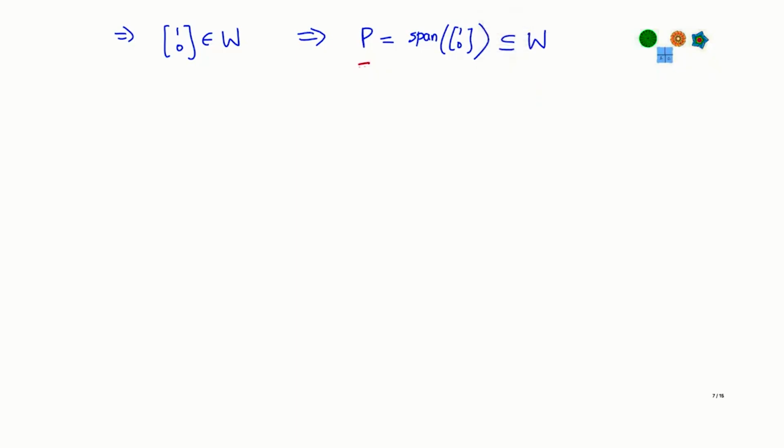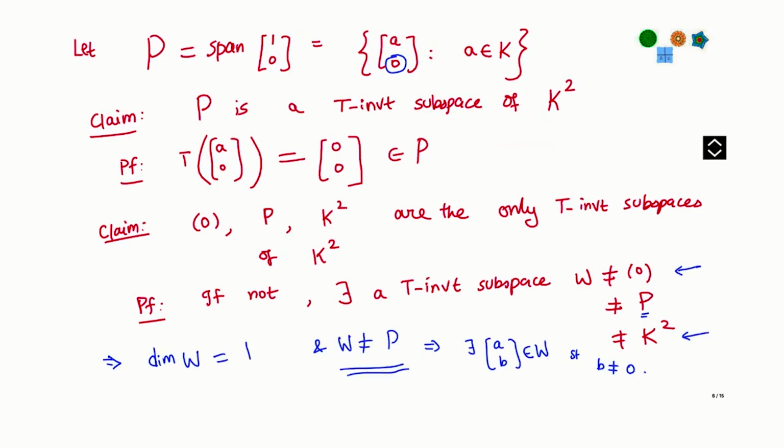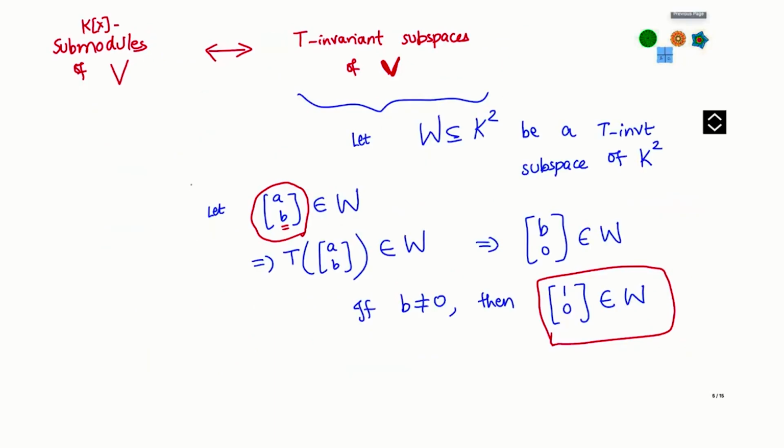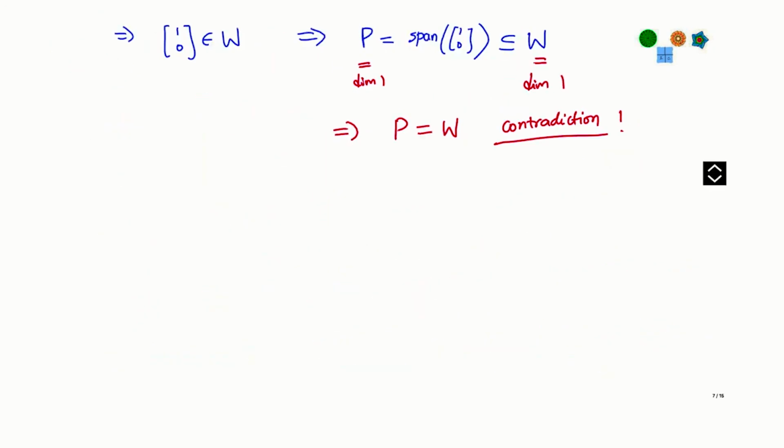but that is not quite possible because this guy is also one dimensional and this guy is also one dimensional. Okay, so both are one dimensional and if one of them is a subspace of the other, then the only possibility is that they are equal. Okay, but recall that is a contradiction because we started out under the assumption that P and W are not equal to each other. Okay, so look back again on this proof. The one basic observation is this thing that we just made, that if you can find a vector in W whose second component is not 0, you can conclude that (1, 0) itself is in W. Okay.